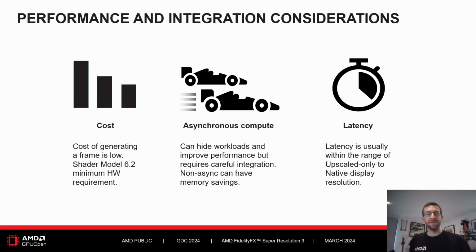When it comes to performance, I think many will be surprised at how fast you can generate a new frame with FSR3. It's around 1.5 milliseconds for a 4K frame on AMD Radeon RX 7900 XTX, and that includes the optical flow passes. FSR3 requires Shader Model 6.2, and in terms of memory use, FSR3 frame generation can be enabled at 4K with FSR3 upscaling already running in performance mode, in as little as an additional 130 megabytes.